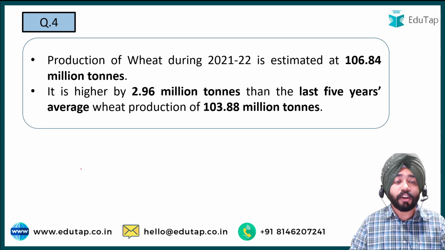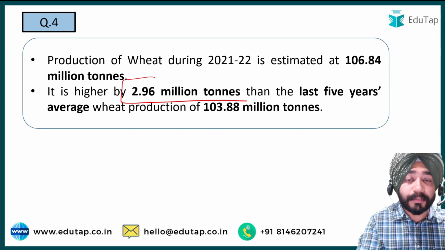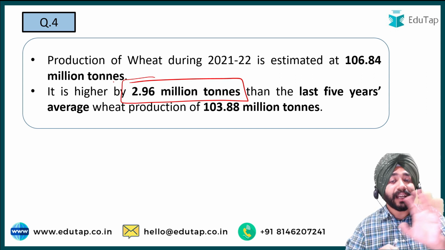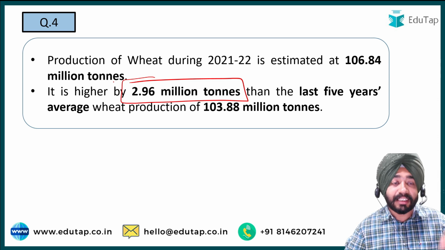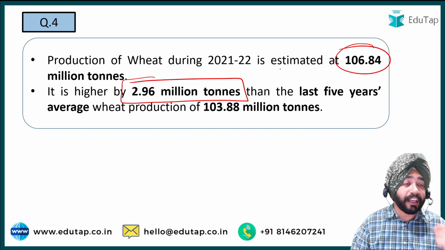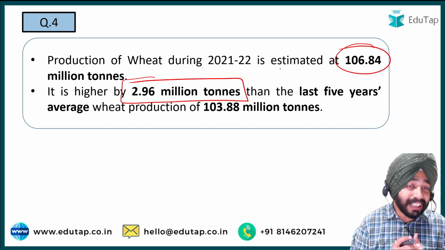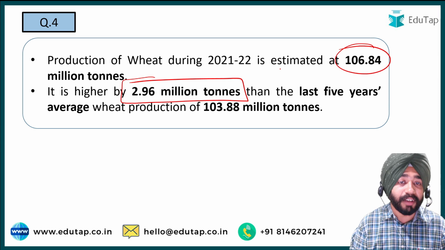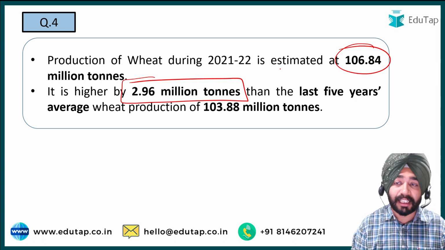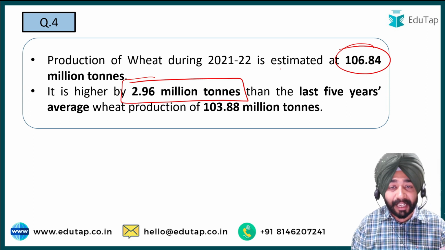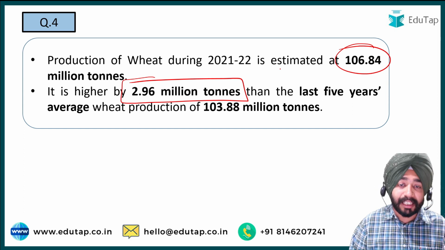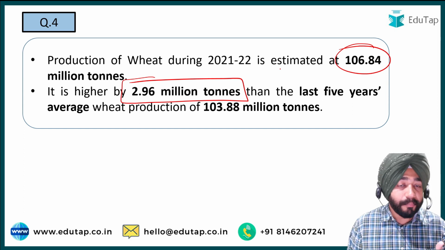Exactly, it was 2.96 million tons, that is, the production has increased on average by 2.96 million tons over the last 5 years. And the production of wheat stands at 106.84 million tons. I know these are data heavy things, but at this point of time you have to cram this data. You should at least have an idea of the approximation. That is why I am telling you this: 3 million tons, 4.98. These are the important things that need to be worked on.